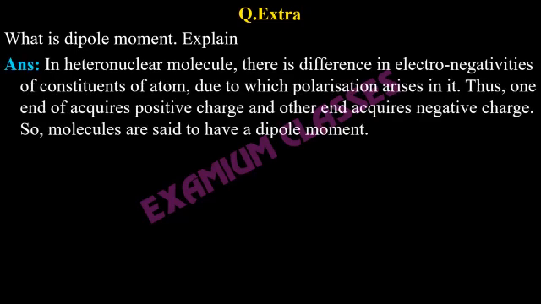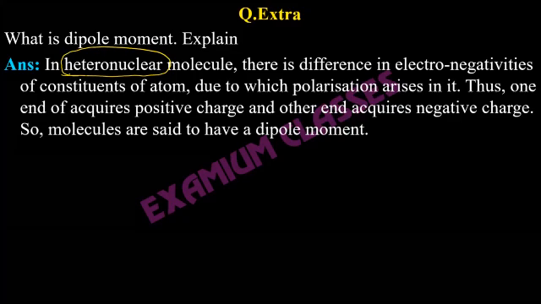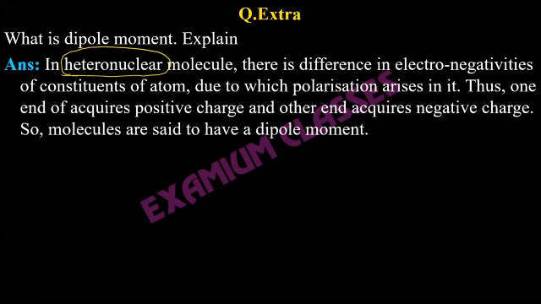Okay, so dipole moment is specifically a phenomenon in heteronuclear molecules. Means the elements in the molecules need to be different. So if it is the same element, for example Cl2, we will not be talking about dipole moment.